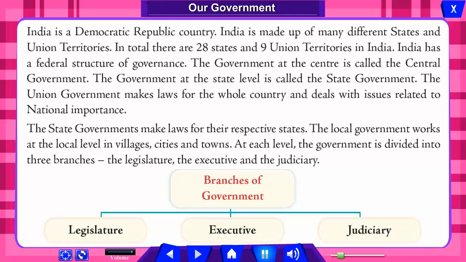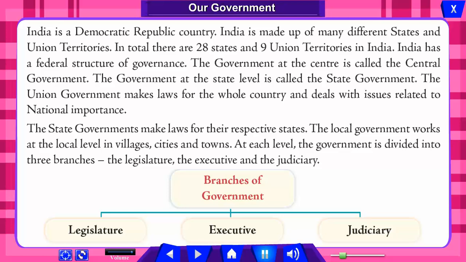India is a democratic republic country. India is made up of many different states and union territories. In total, there are 28 states and 9 union territories in India. India has a federal structure of governance. The government at the center is called the central government. The government at the state level is called the state government.